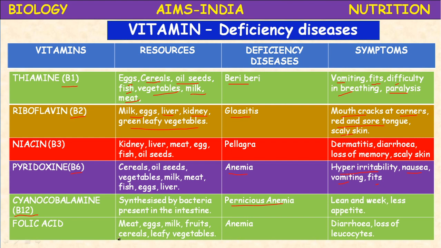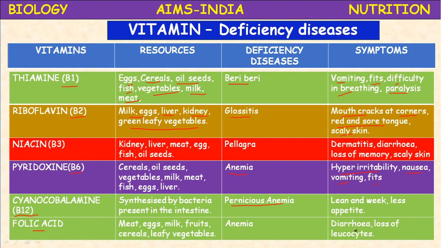Okay, next, folic acid. Folic acid, vitamin B, is present in meat, eggs, milk, fruits, cereals, and leafy vegetables, and its deficiency also leads to anemia. Loss of leukocytes; here the WBC count is reduced. Diarrhea: actually the term diarrhea represents loose watery motions and vomitings.